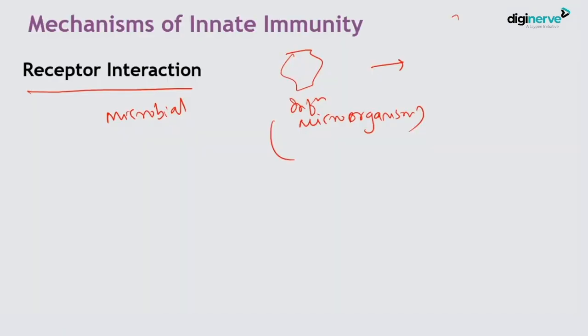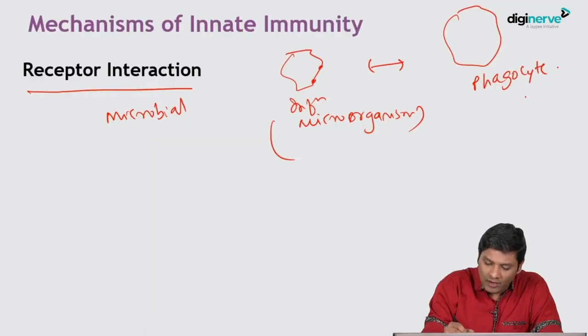Innate immunity is the first thing to develop. For example, a component of innate immunity like a phagocyte will come to the site of action. When the phagocyte comes to the site of infection, the microorganism will have certain antigens on its surface. These are antigens which can mediate innate immunity.